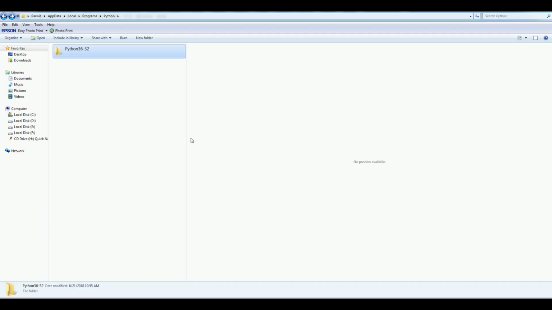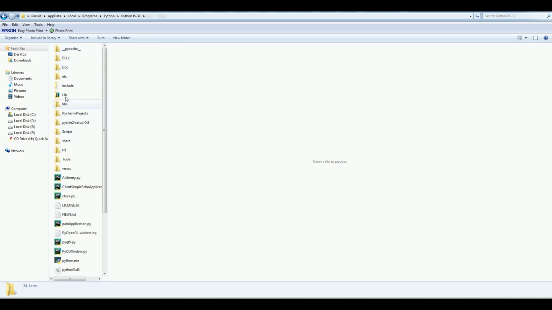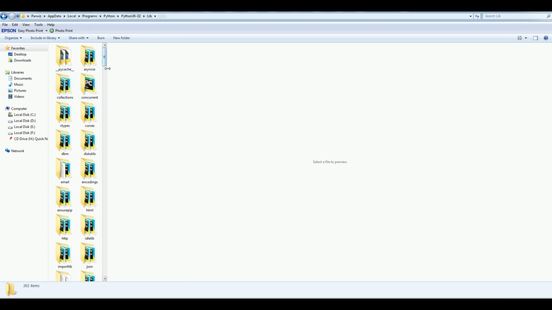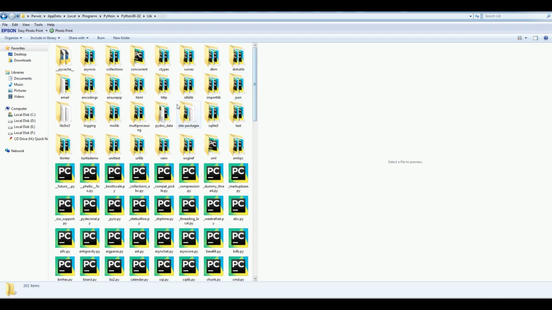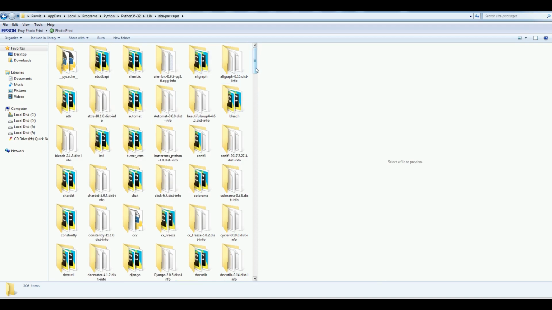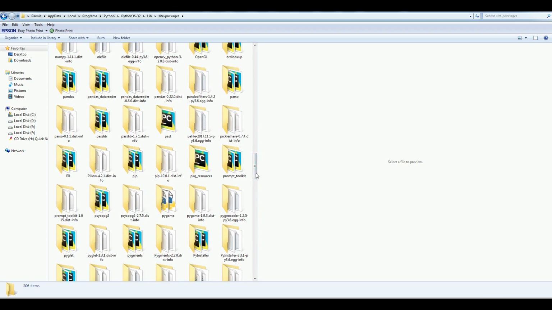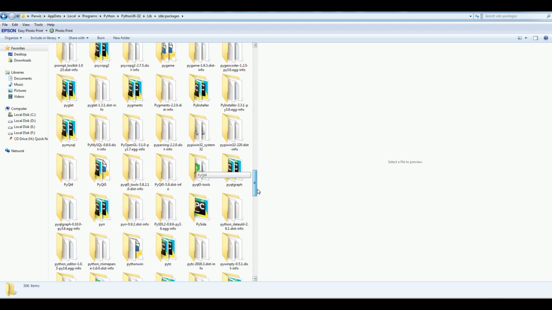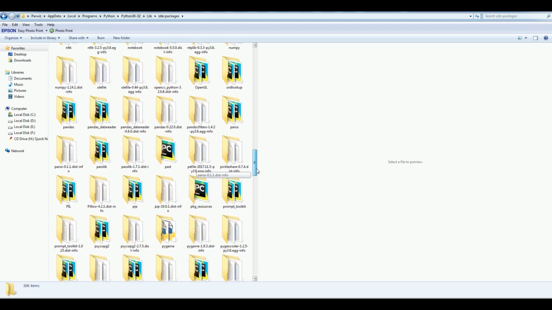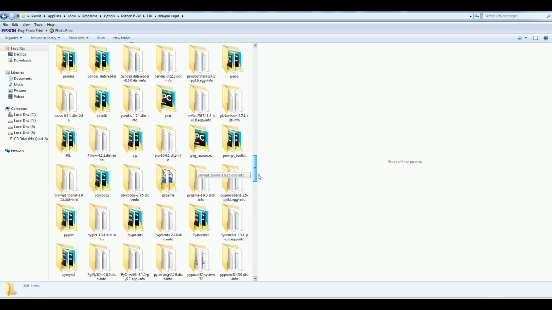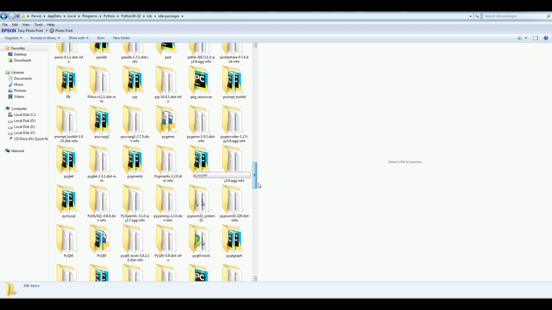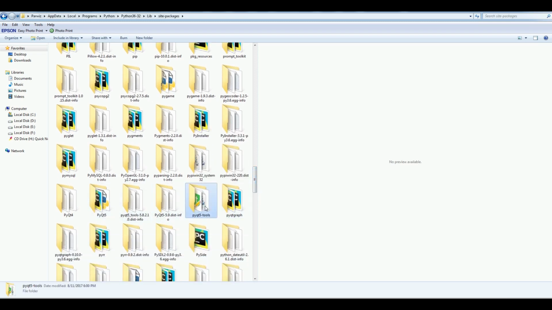When you install that, you can simply go to Python 3.6, and in the lib you can find site-packages, and in site-packages you should find PyQt5-tools. Let me find it. Yeah, this is it.